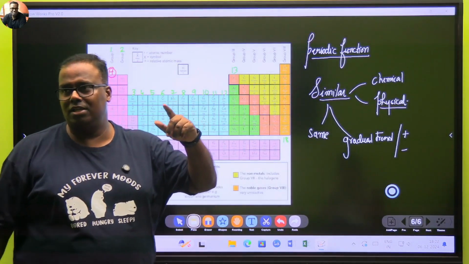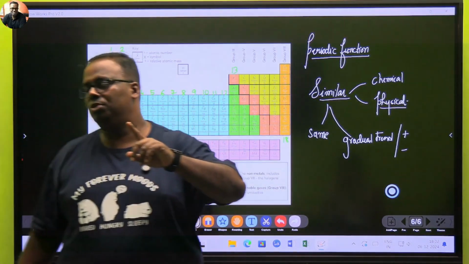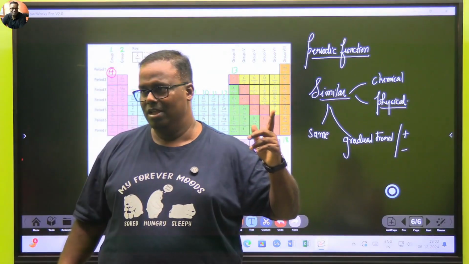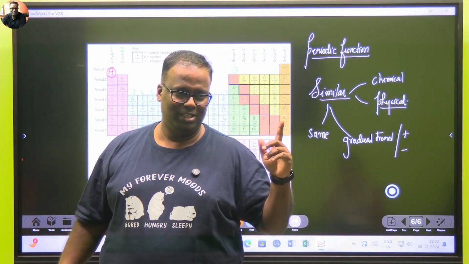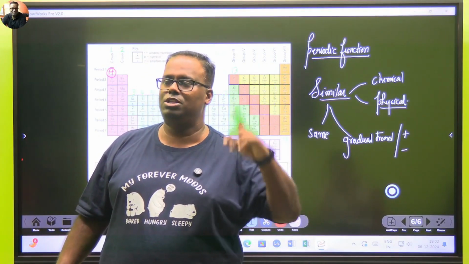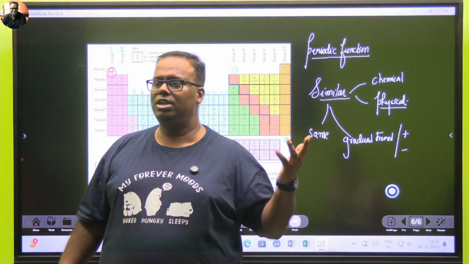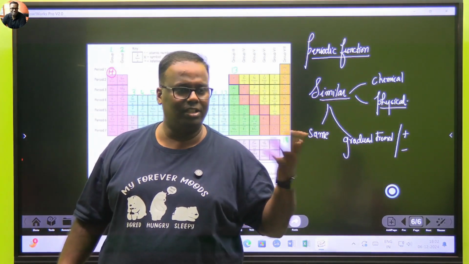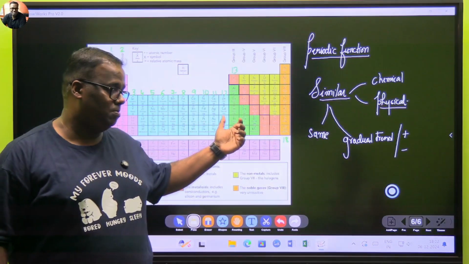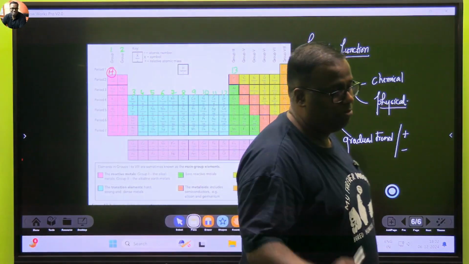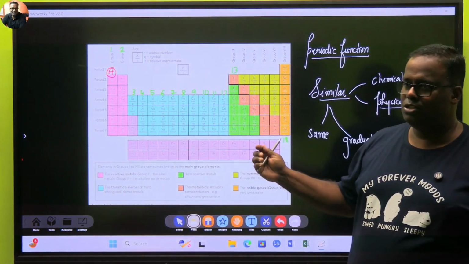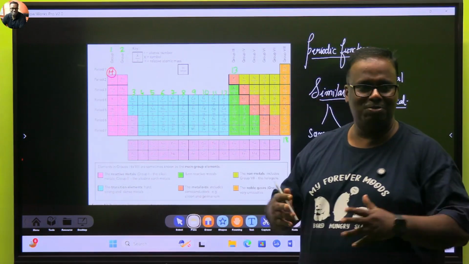A few years back, there was a lot of fight between Russians and Americans. Whenever they discovered an element, they used to name it after themselves. Now IUPAC does not allow that. IUPAC has got a strict manner. Something found in Tennessee, they would name it in the American way. There is an element which is disputed. Americans call it Americium, Russians don't agree to it. They call it their way. So now IUPAC has made it one.